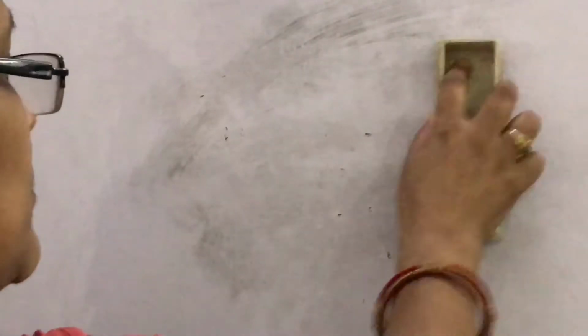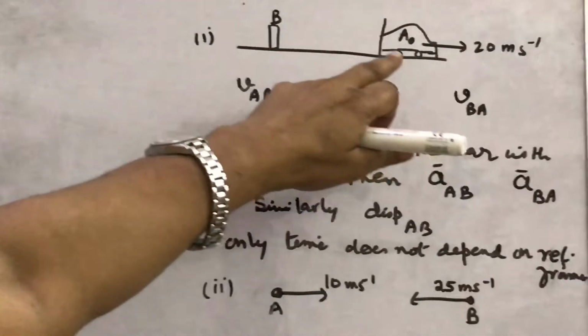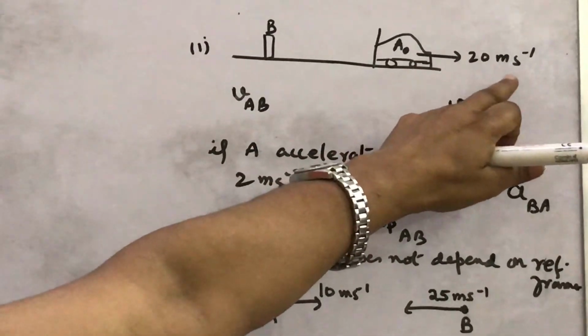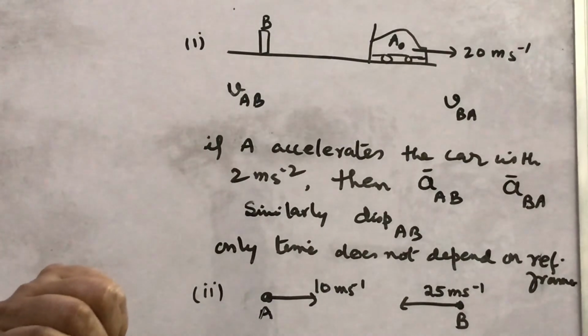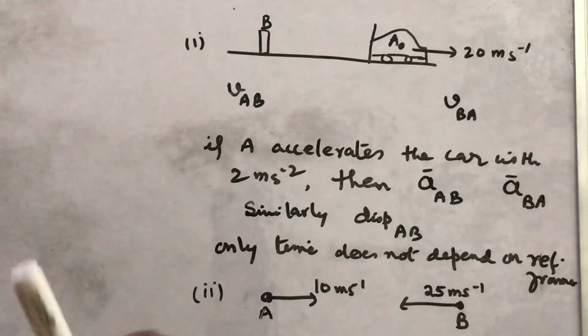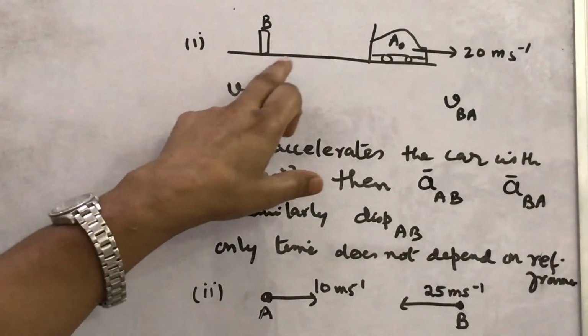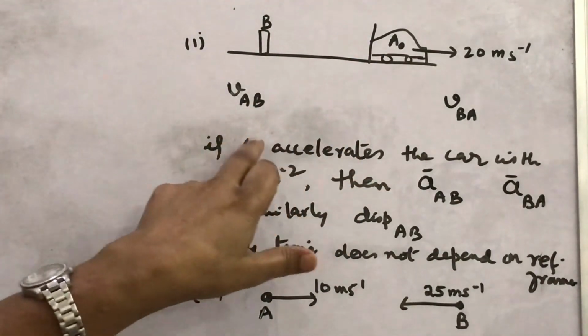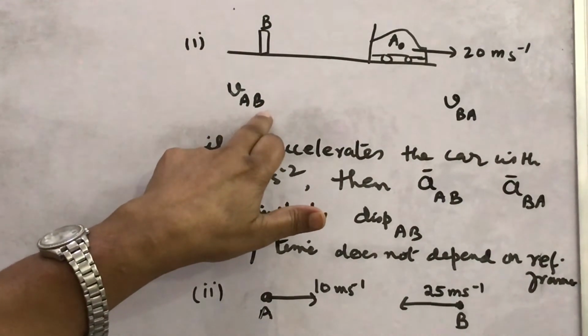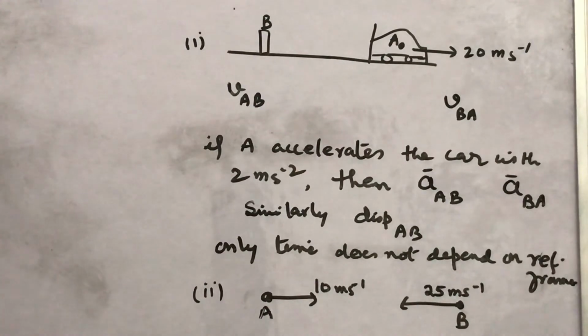Look, suppose there is an object and it is stationary, its name is B. Another person is sitting in a car, A, moving with 20 meter per second. Look, the frame of reference and the concept of relative velocity. What will be VAB? How will you read it? Relative velocity of A with respect to B. How will you find this?